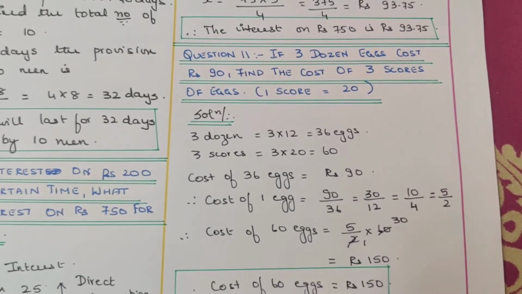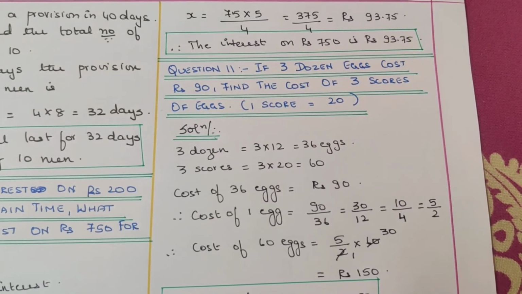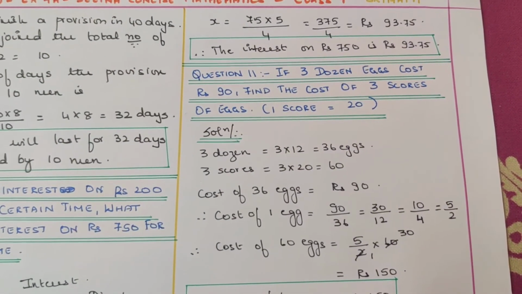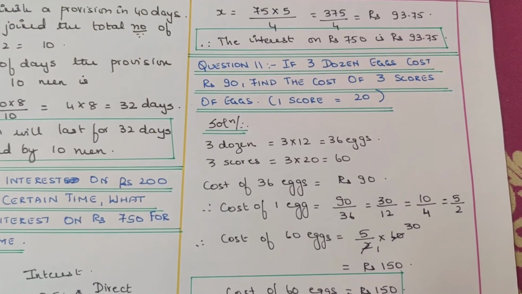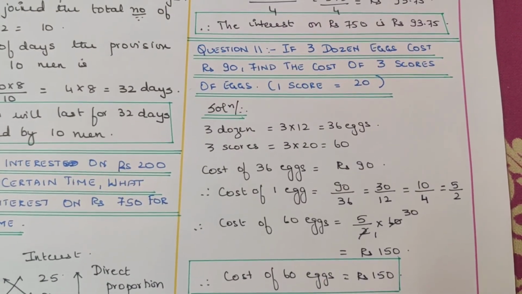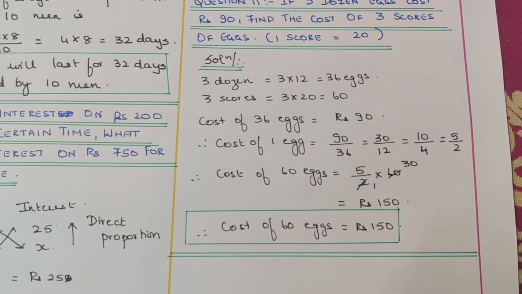Question 11. If 3 dozen eggs cost rupees 90, find the cost of 3 scores of eggs. What is 1 score? It is 20. So this is again very simple. You'll find the value of 1 egg and then find the value of 3 scores. So 3 dozen is 3 into 12, that is equal to 36 eggs. 3 scores is equal to 3 into 20, that is equal to 60.